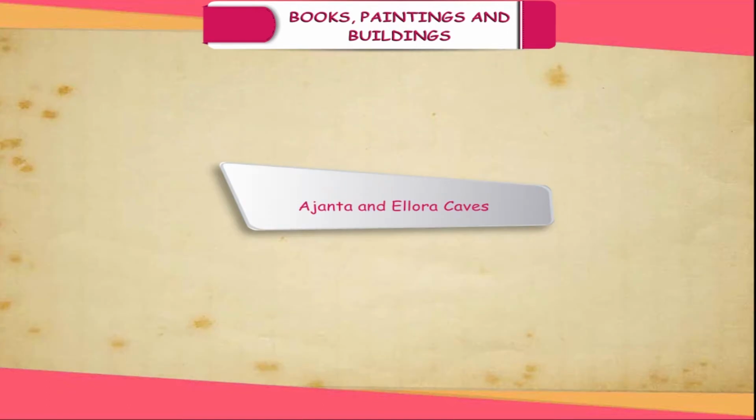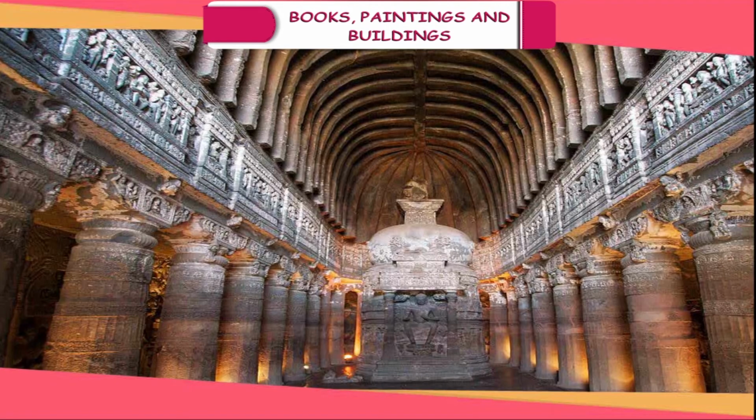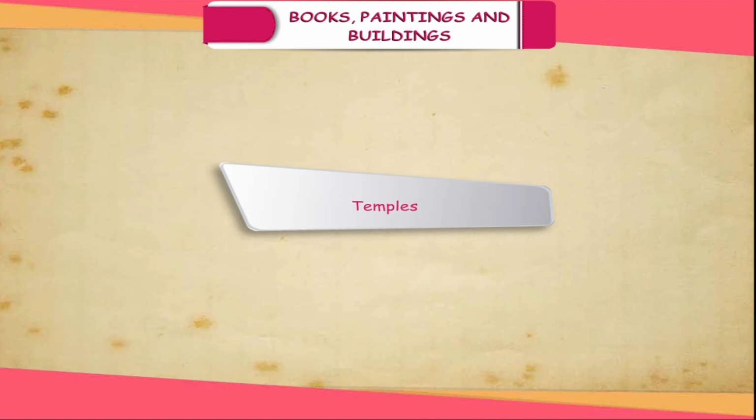Ajanta and Ellora Caves. The complexes at Ajanta and Ellora are the best examples of cave architecture. There are 29 caves in Ajanta and 34 in Ellora. It is difficult to separate architecture from paintings and sculptures in the caves. In Ajanta, murals illustrate the stories of Buddha. Ellora has Buddhist, Hindu, and Jain cave temples and monasteries.